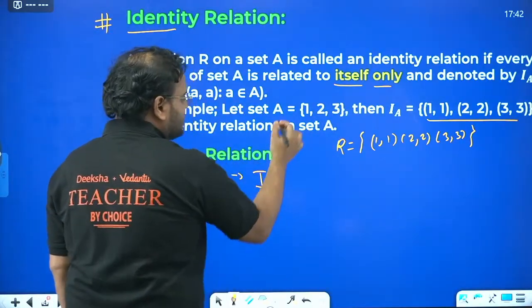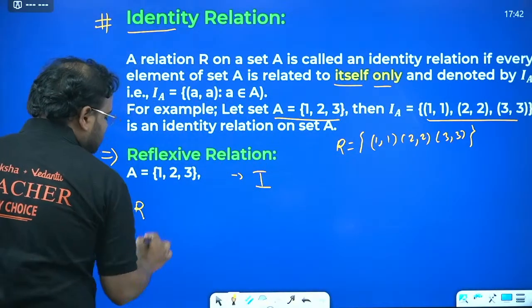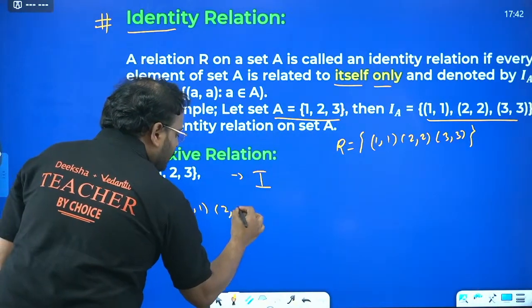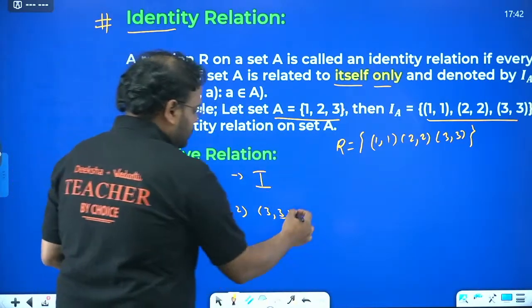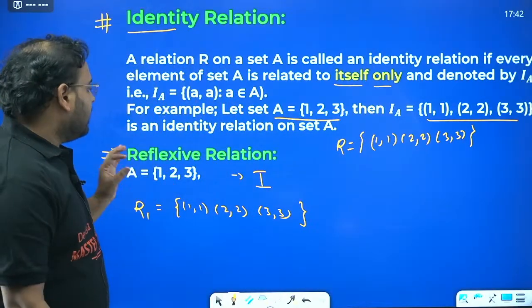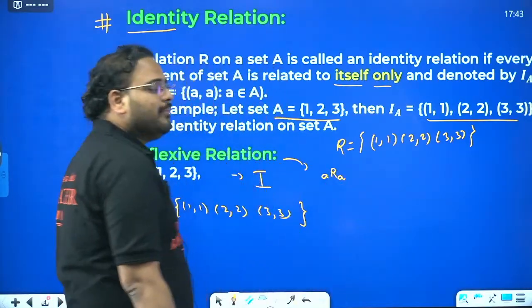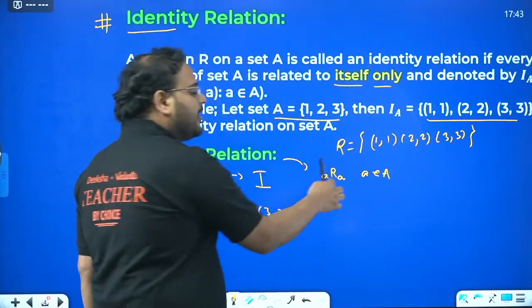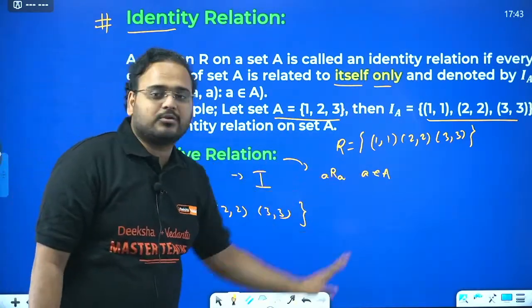So if I am defining this on the set A, 1 2 3, I have to write that relation. First of all, let's say I'm writing relation R1. The ordered pairs will be written here: 1 1, 2 2, 3 3. If I write this much and ask you, is this relation a reflexive relation? Your answer will be yes, because the notation to represent this relation is A R A, meaning all the elements A which belong to the set A should be related to the element A itself. That is the definition of reflexive relation: A R A, where A belongs to the set A.